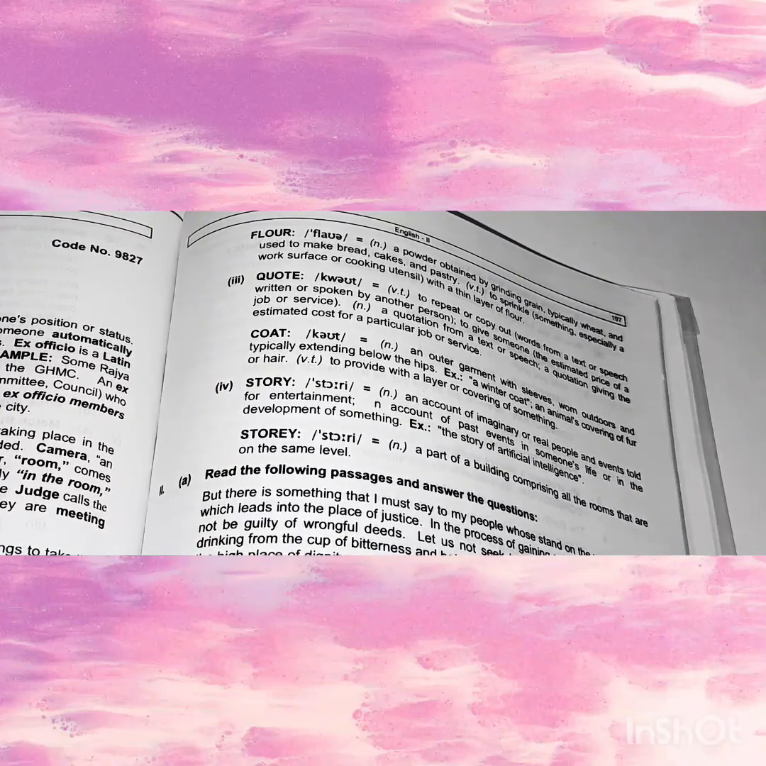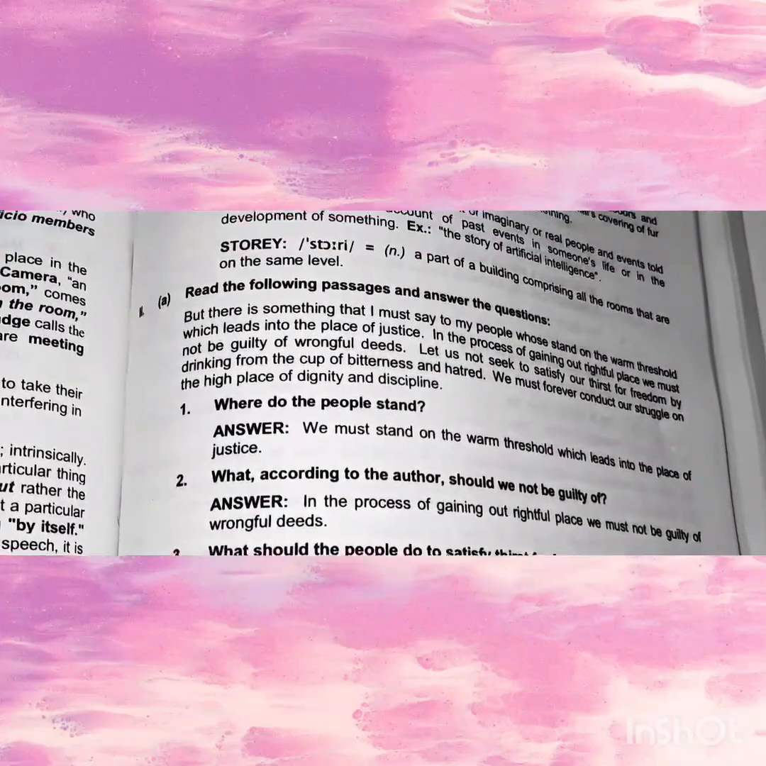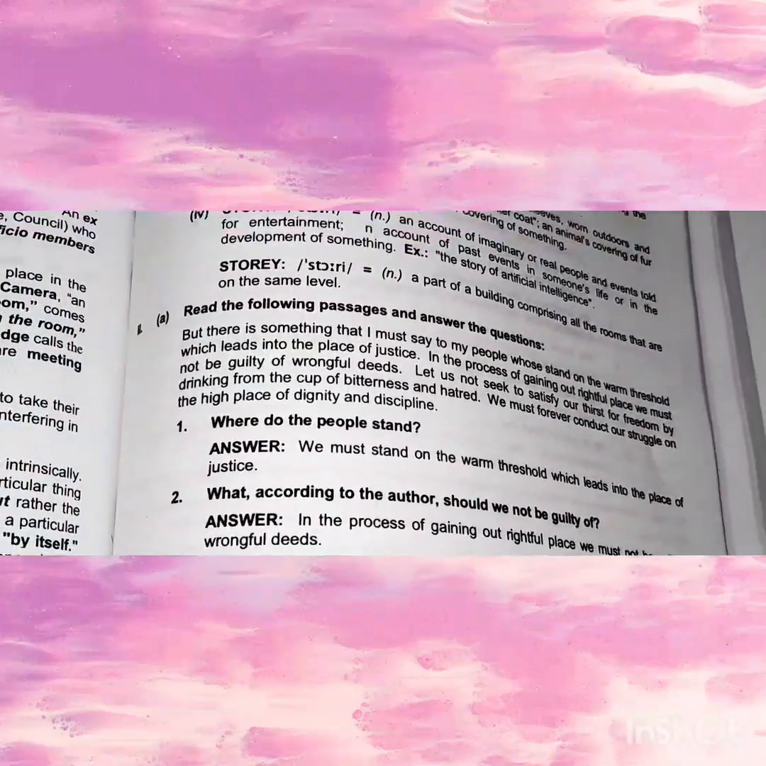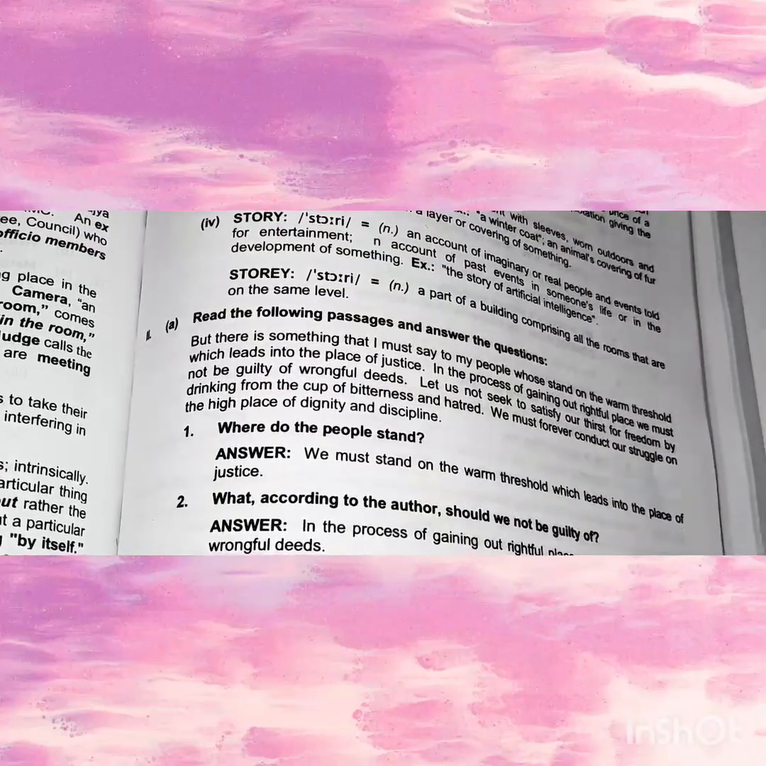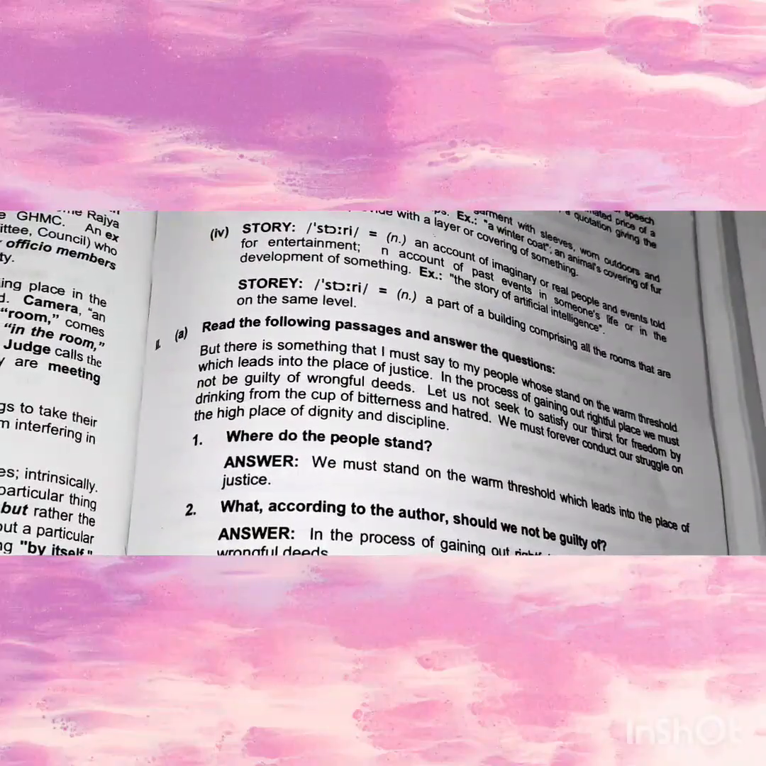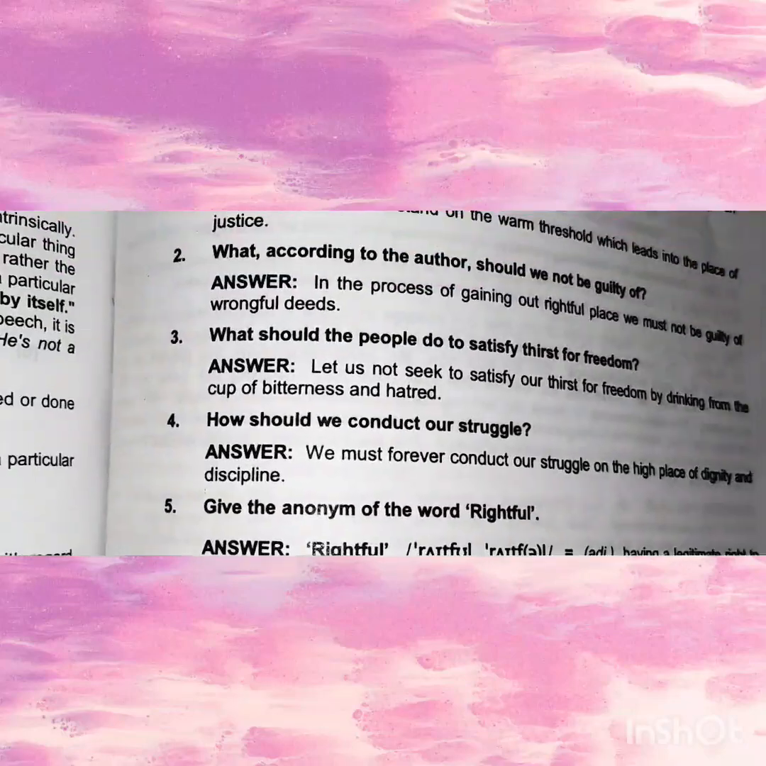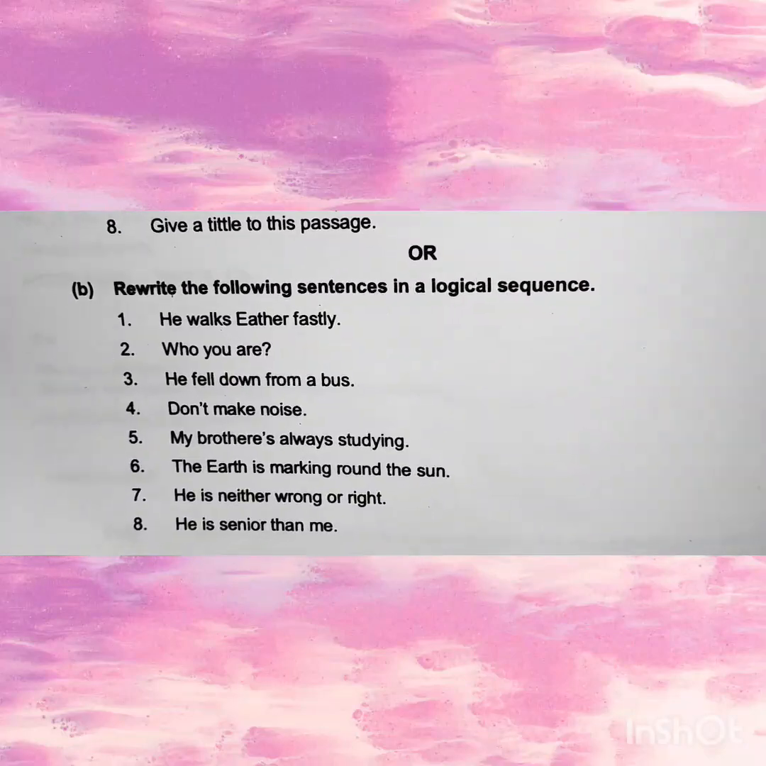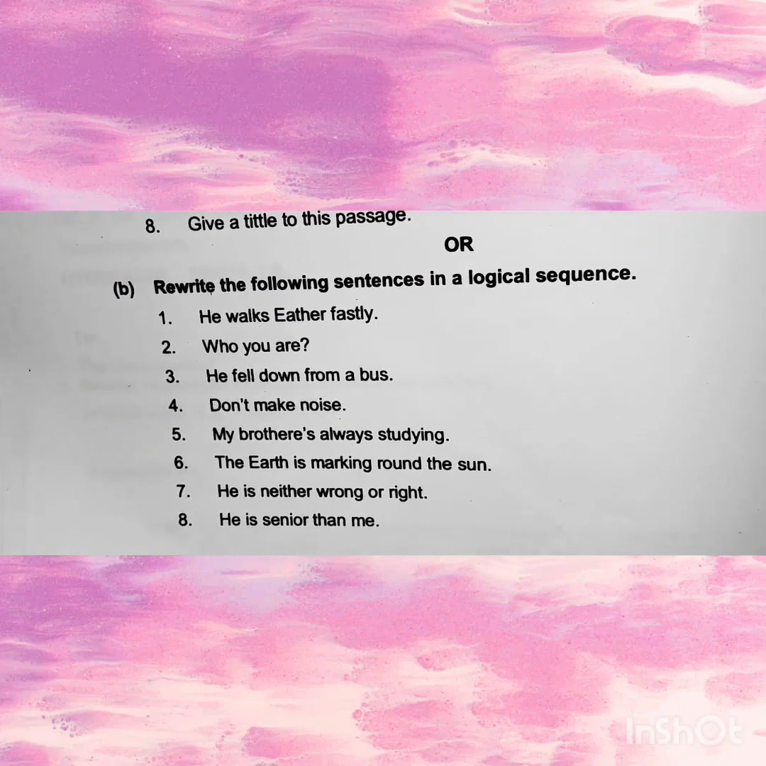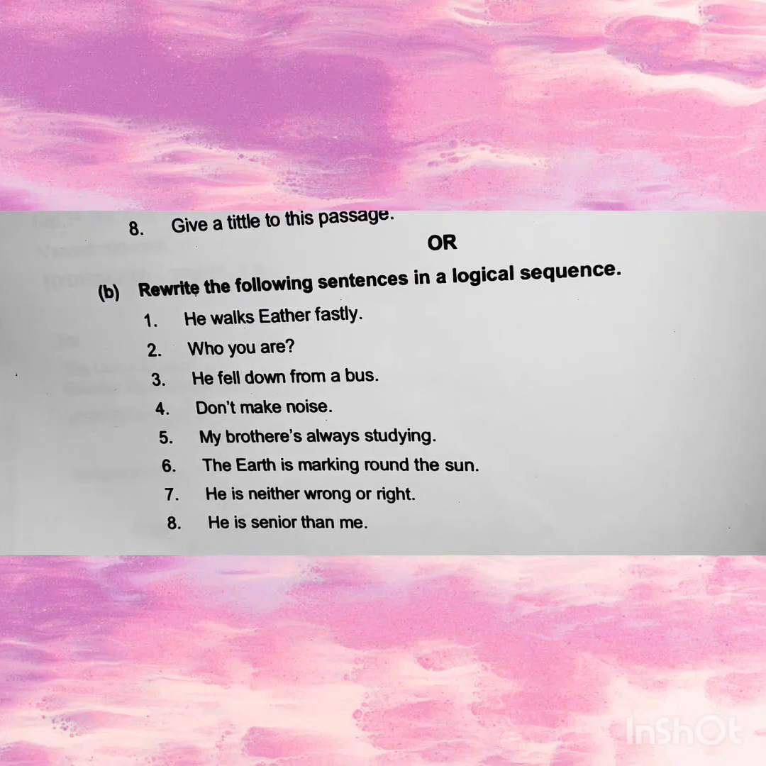Let's move on to the next one, which is: read the following passage and answer the questions. This is simple. We have to read it and answer the questions. Nothing extra in that. And the next one is, see here, the B bit of the second one. Rewrite the following sentences in logical sequence.